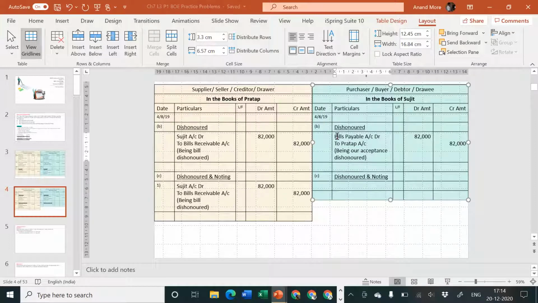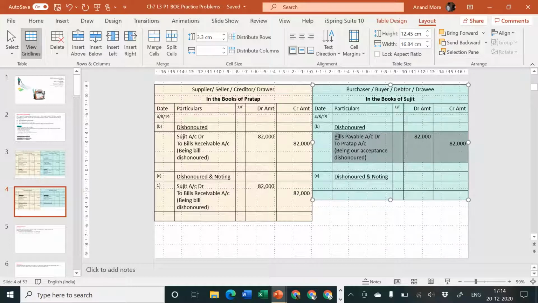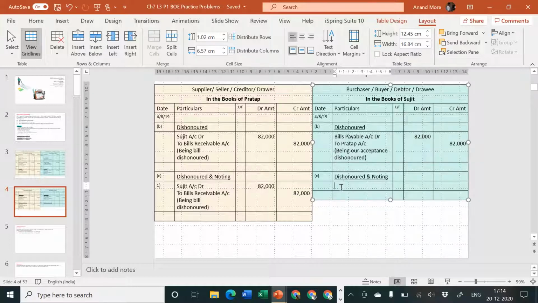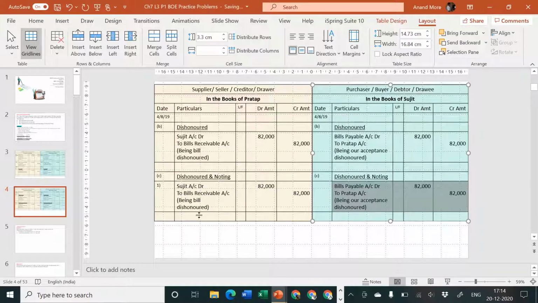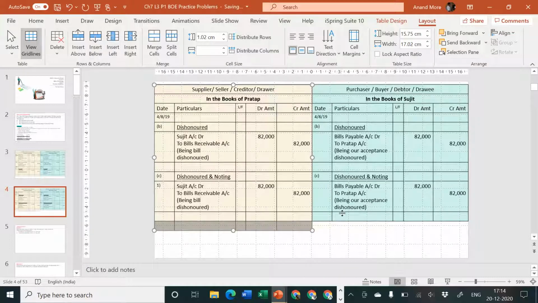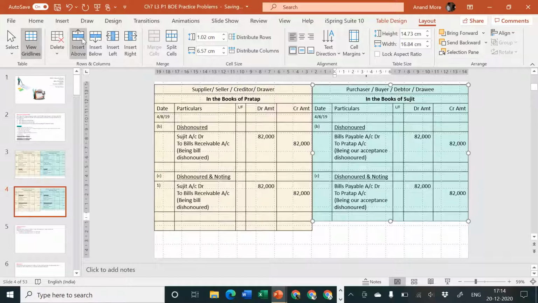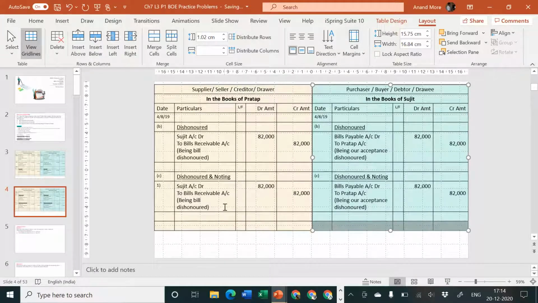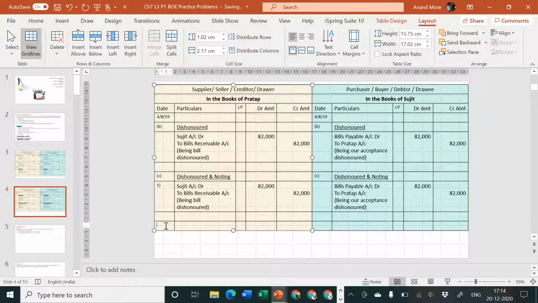The entry is: Sujit is our debtor and the bill is going out. So the entry passed is a very simple entry. Sujit account debit to bills receivable account, being bill dishonored. And in the books of Sujit, the entry will be being bill dishonored, being our acceptance dishonored. The entry is bills payable is now useless and Pratap is still our creditor. So to Pratap account. First entry exactly the same.